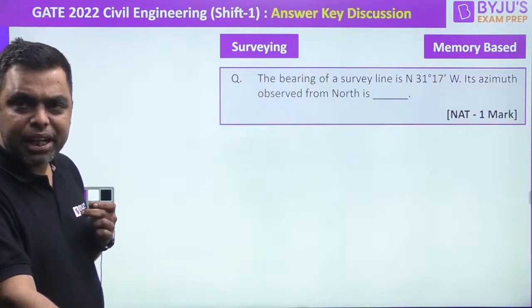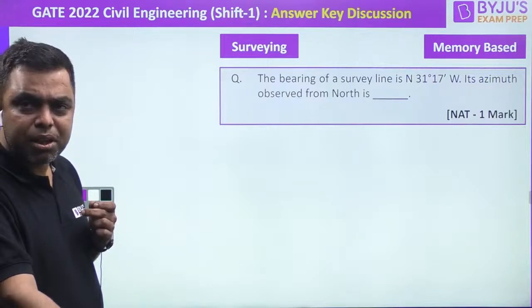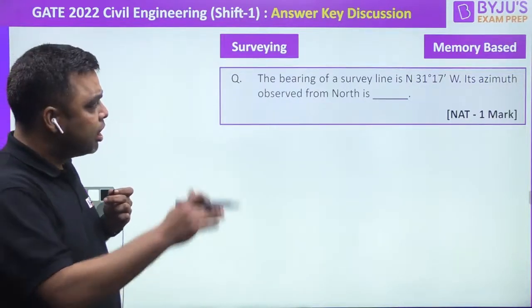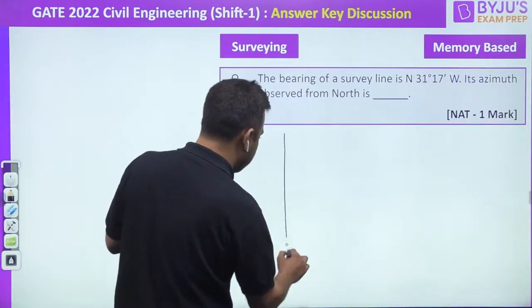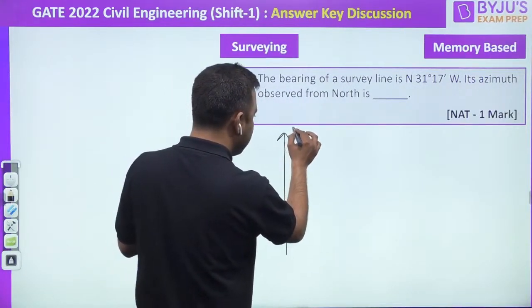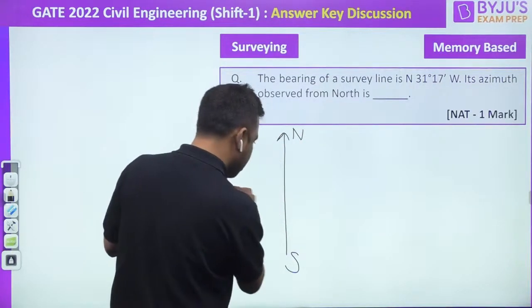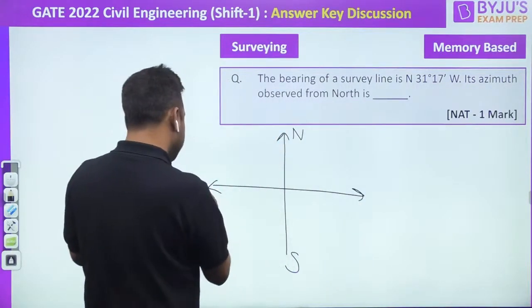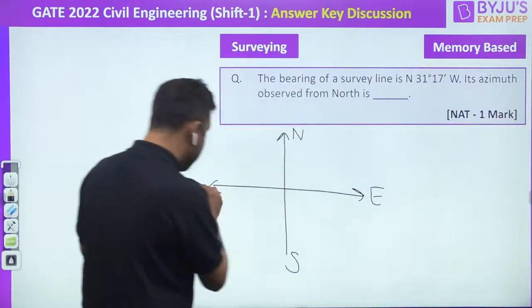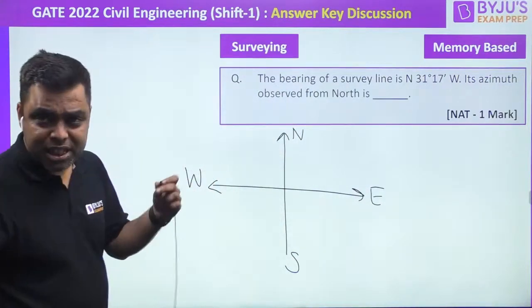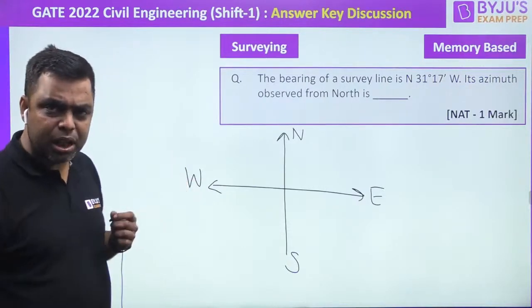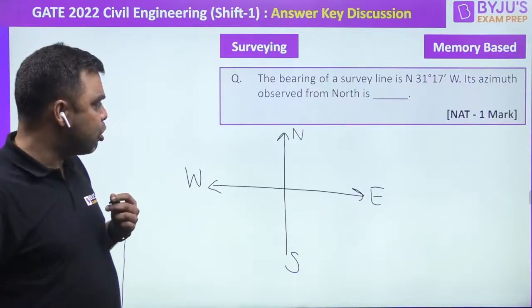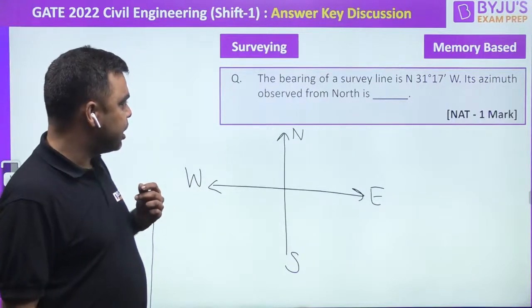I had given A in the first term, and corrected it in the second. Okay, fine. Now, basically, the point is this: this is my north, south, east and west. I am very much confused in east and west, guys. Sir, the answer was asked in degrees. Okay, fine. The answer was asked in degrees, so no problem. I'll convert it. Don't worry about it, Shukla ji.